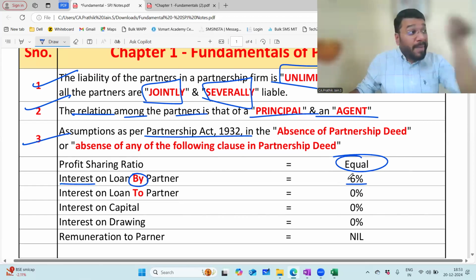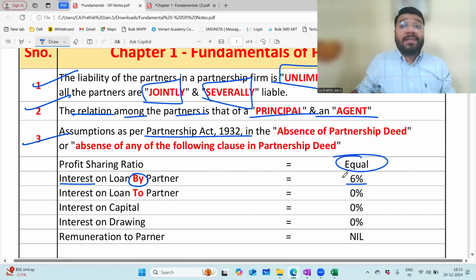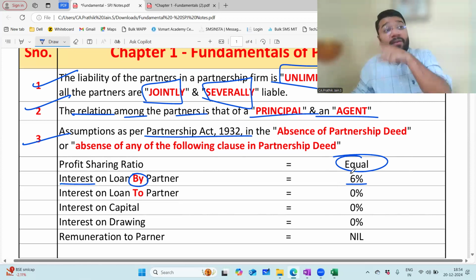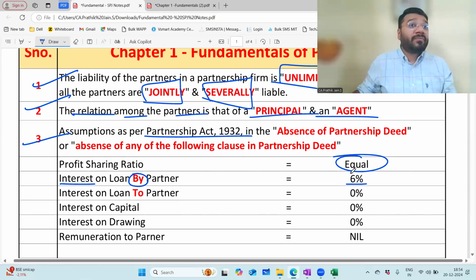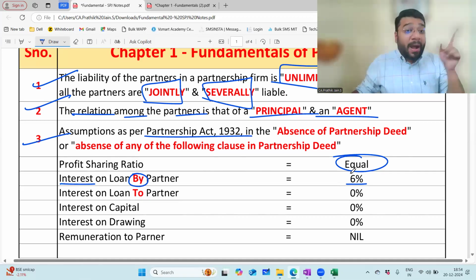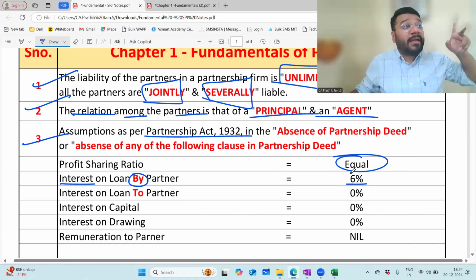To protect the partner's interest. If the partner is getting the interest, who is giving the loan? The partner is giving the loan to the firm, and the firm has to pay interest. If it is 0% here, the loss is there, so who is the person affected here? The partner. Here the partner is like a third party, not a partner. So we have to always protect the interest of third parties. Hence this rule was developed. Keep that in mind. People get confused between loan to partner and loan by partner.